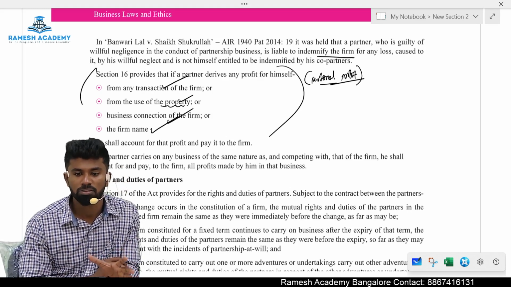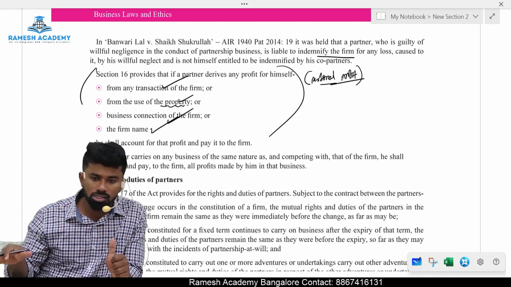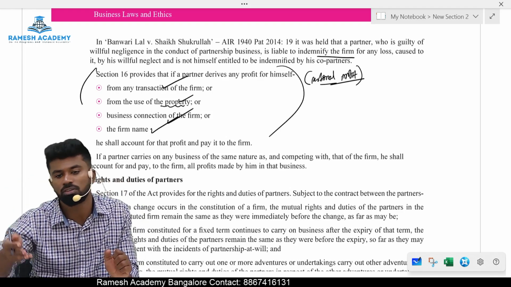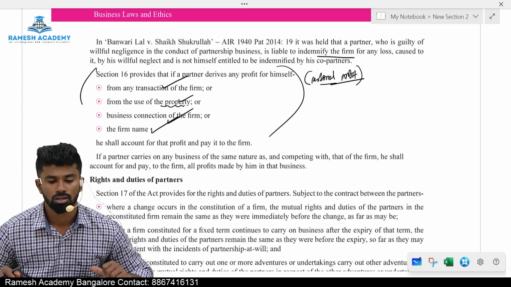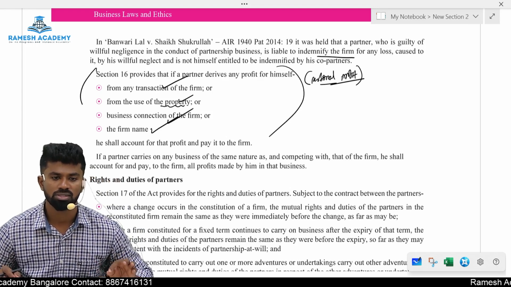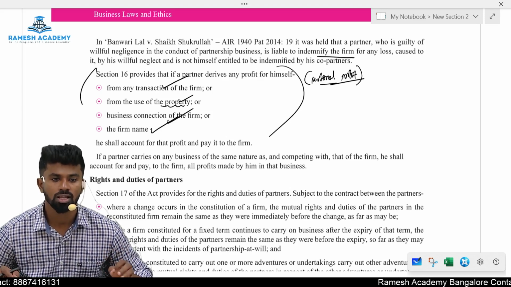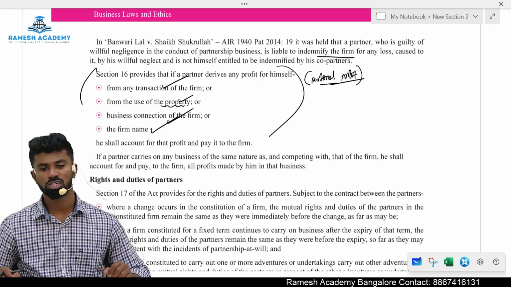There is a CMA firm. Morning you work in the firm, evening what you do, you take the clients, personal clients, in the name of the partnership firm, and you work for them and you make personal money out of it. Are these allowed? Section number 16 says, if you make personal profit out of these things, then you shall repay that amount to whom? Partnership firm, because it doesn't belong to you.